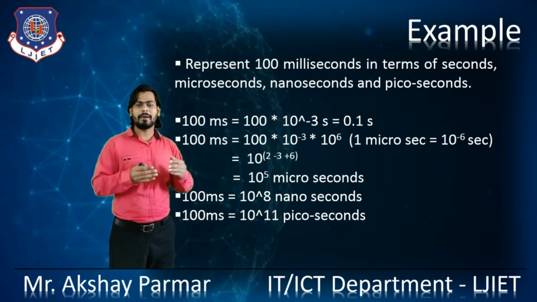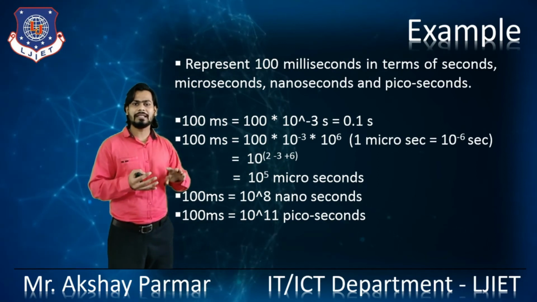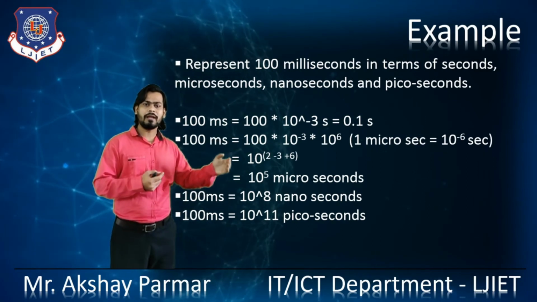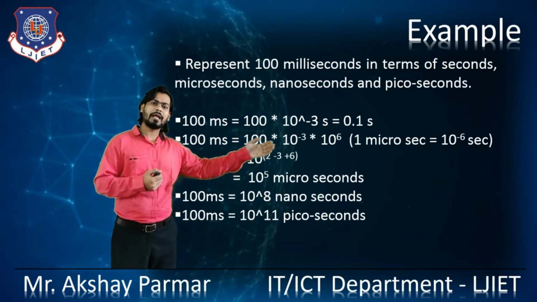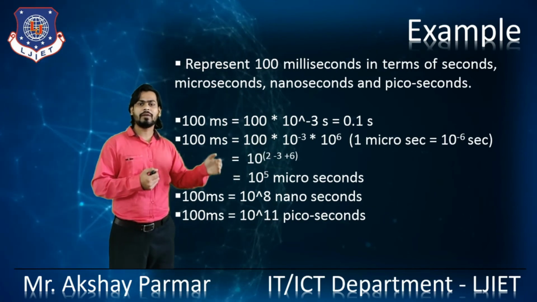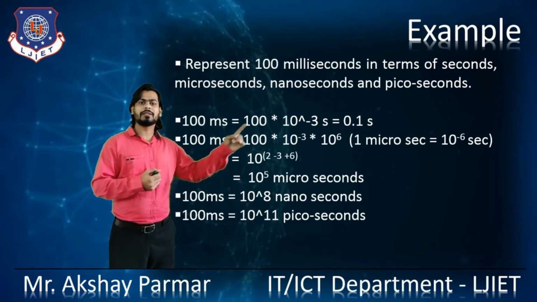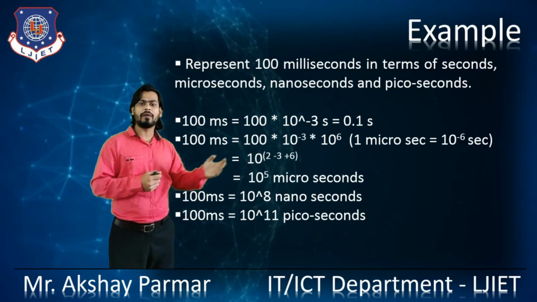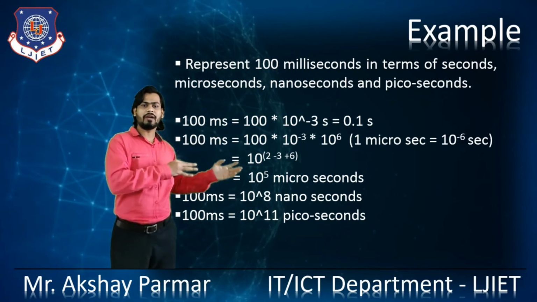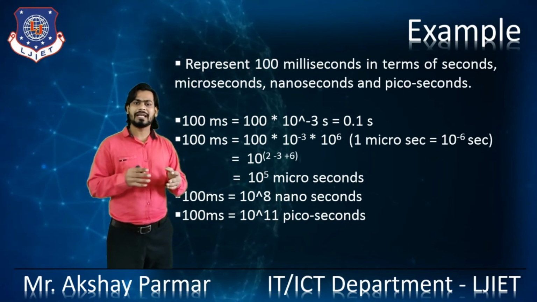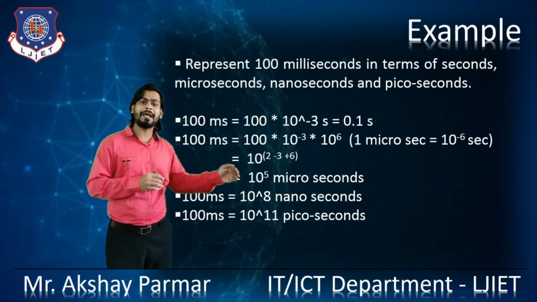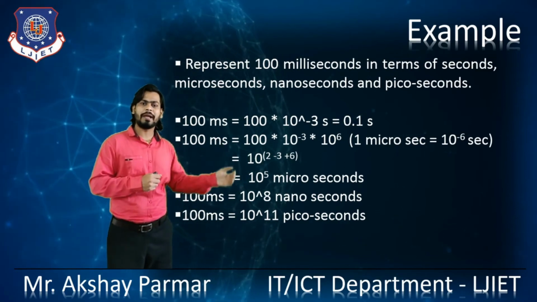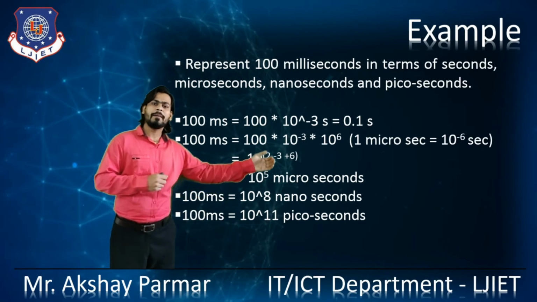To convert the seconds into microseconds, we will multiply by 10 raised to 6. So 100 into 10 raised to minus 3 into 10 raised to 6 is equal to 10 raised to 2 minus 3 plus 6, which is 10 raised to 5. So 100 milliseconds is converted into microseconds: 10 raised to 5 microseconds.